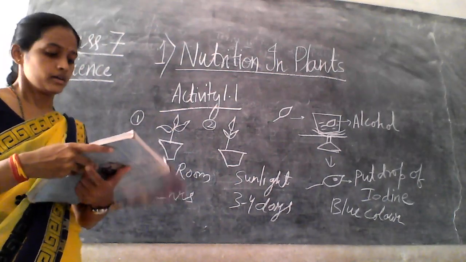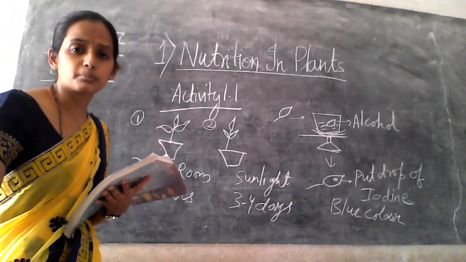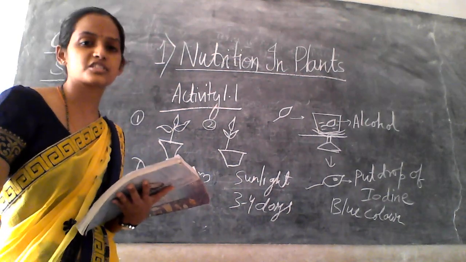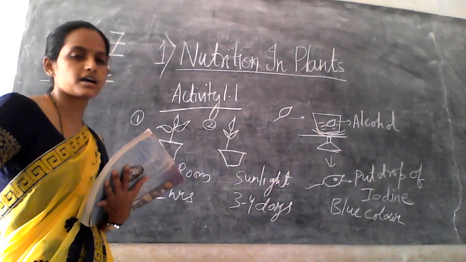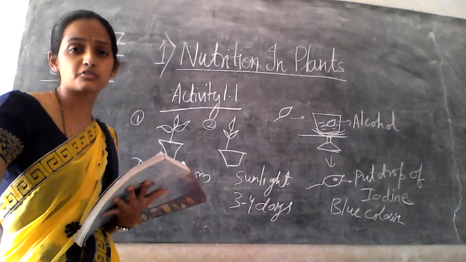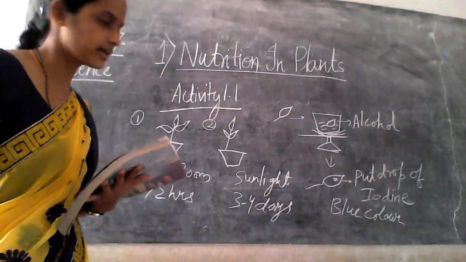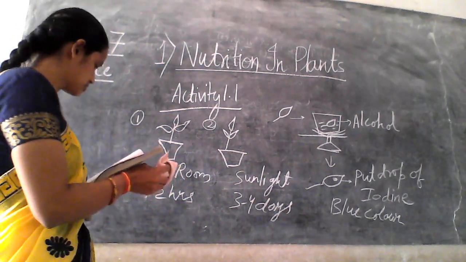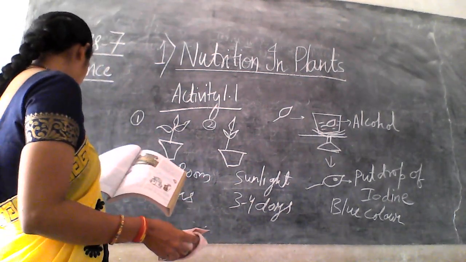And then it tells the presence of food prepared by the plant, that is starch, right? So how do plants store the food material? In the form of what? Starch, right? Okay. This was activity 1.1.